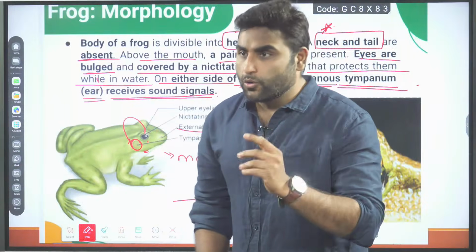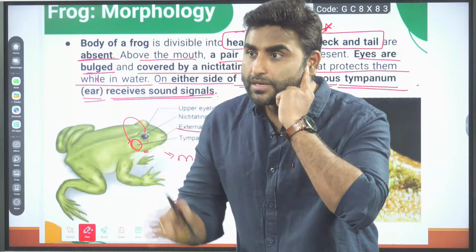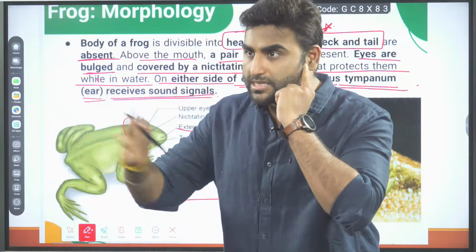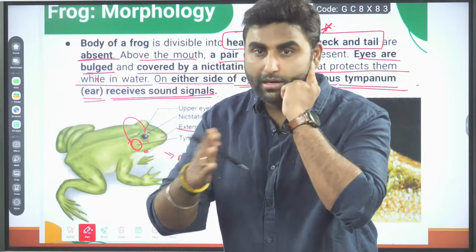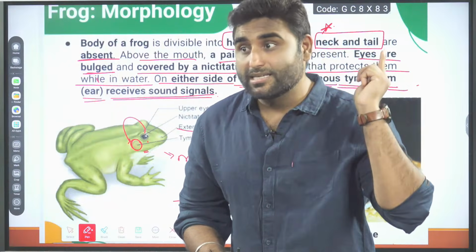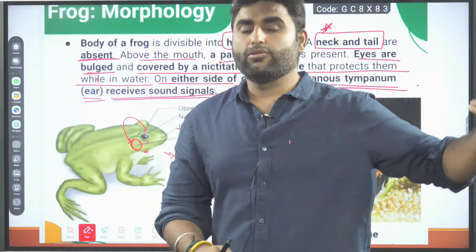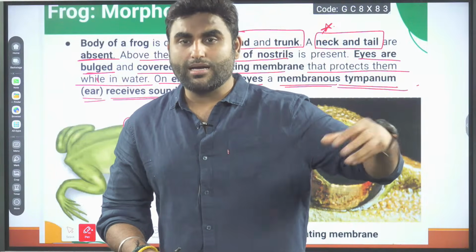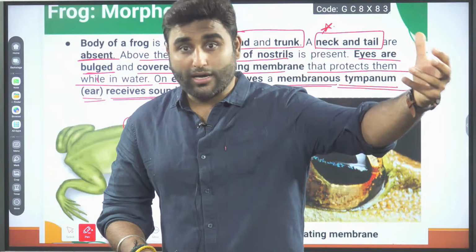Like, your eardrum is also there. Your eardrum also vibrates on the sound vibrations. Sound waves come, your eardrum vibrates. It is connected to the ear ossicles, malleus, incus, stapes, that will give the signal to the internal ear part, the semicircular canals and the cochlea.